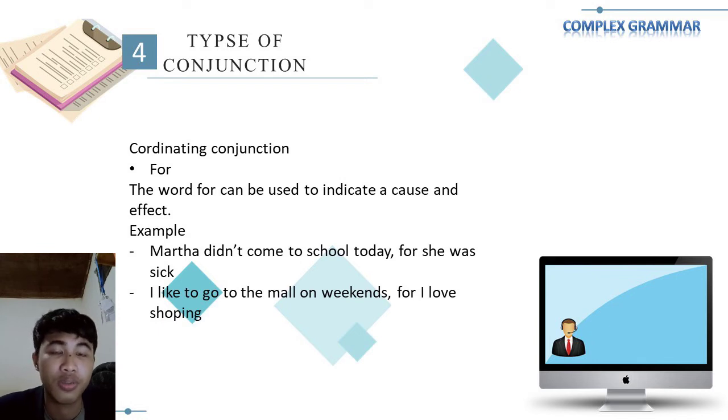For example, for. The word for can be used to indicate cause and effect. For example, Martha didn't come to school today for she was sick. And the second one, I like to go to the mall on the weekend for I love shopping.